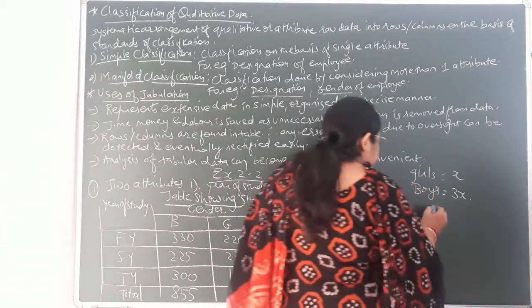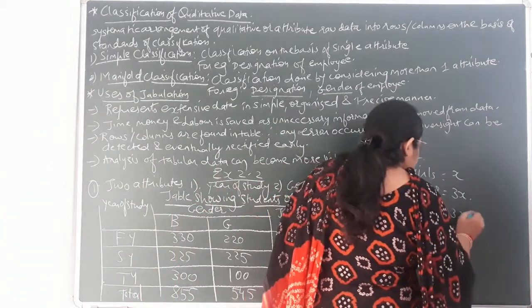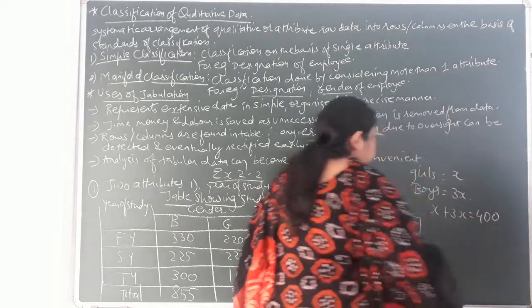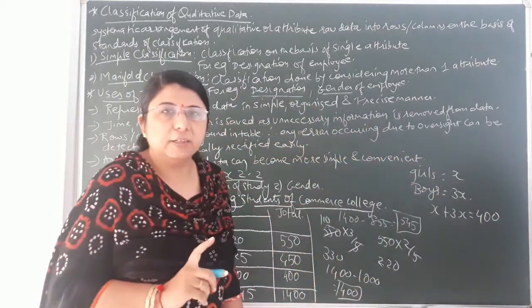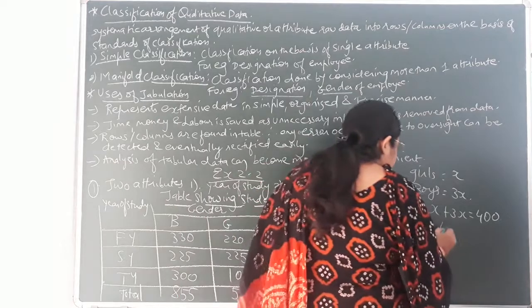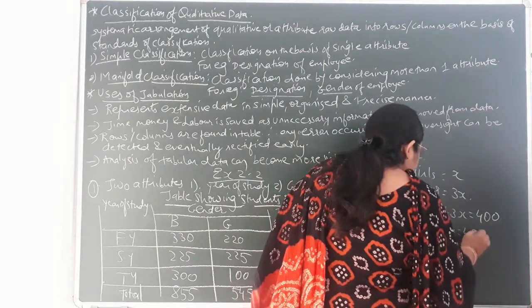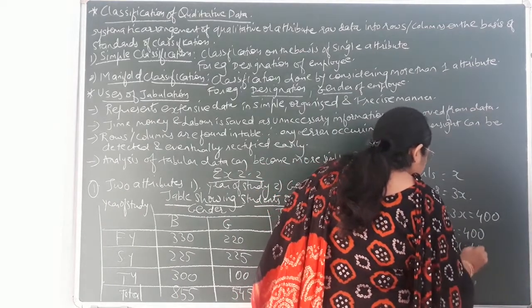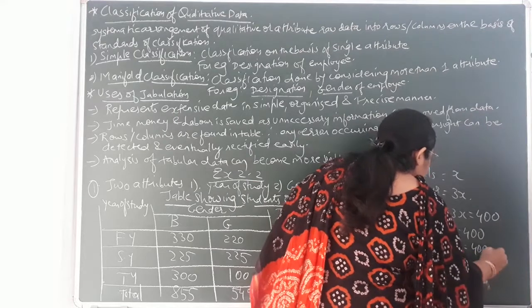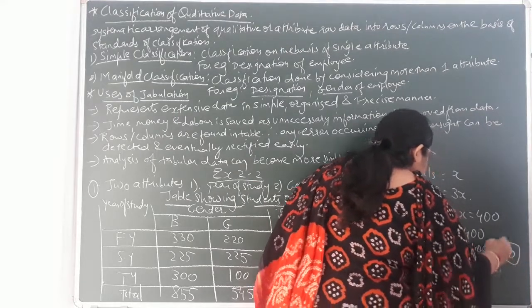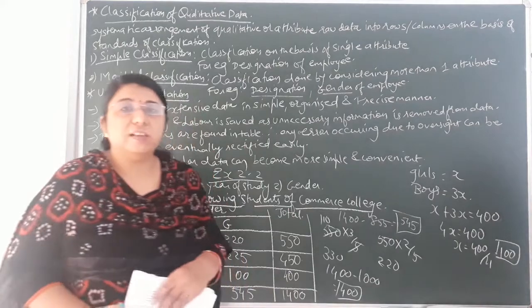It means x plus 3x is equal to 400. Total number of students in third year is 400. So x plus 3x means 4x is equal to 400. So x is equal to 400 divided by 4, which is 100. Okay, so we have got the value of x, that is 100.